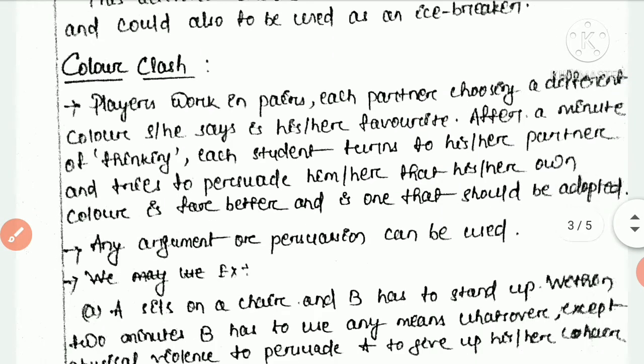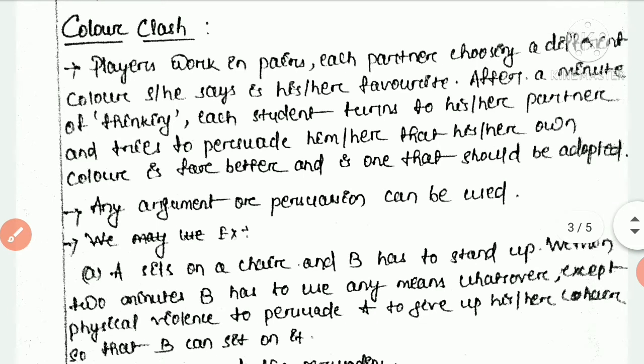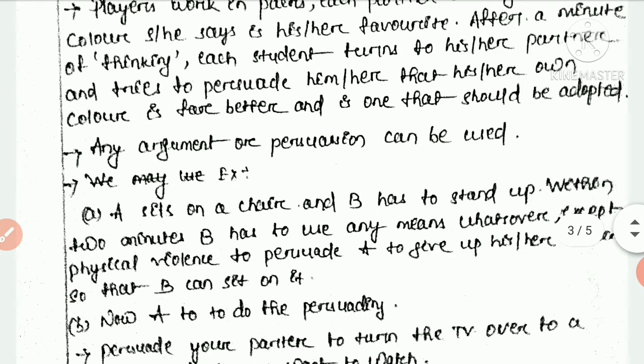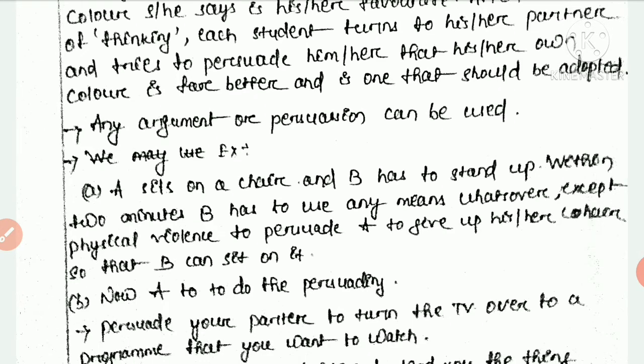Then color class. Players work in pairs, each partner choosing a different color. She or he says it is his or her favorite. After a minute of thinking, each student turns to his or her partner and tries to persuade him or her that his or her own color is far better and is one that should be adopted. Any argument or persuasion can be used. So here argument and persuasion can be used inside the classroom.